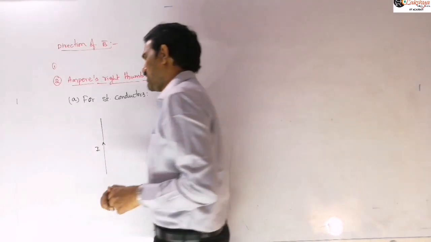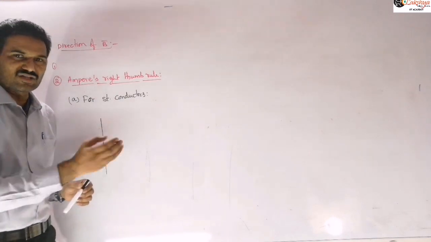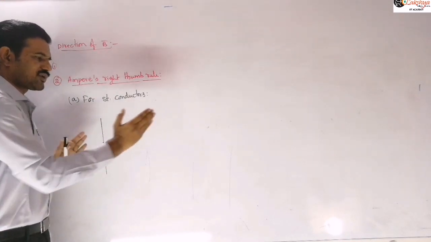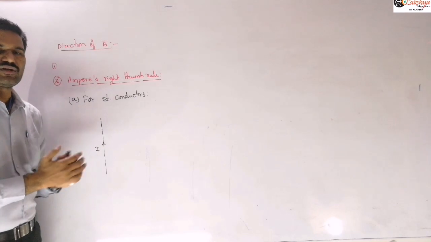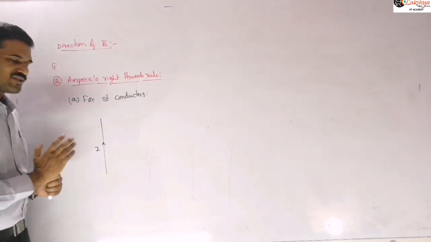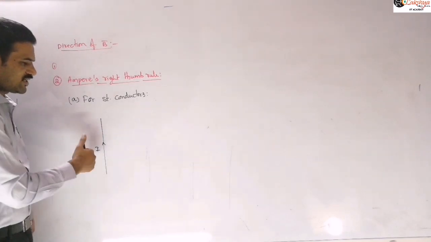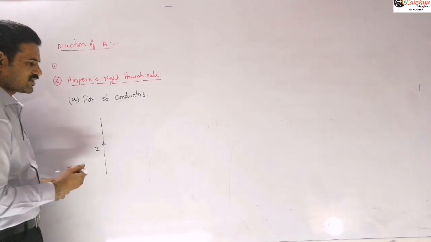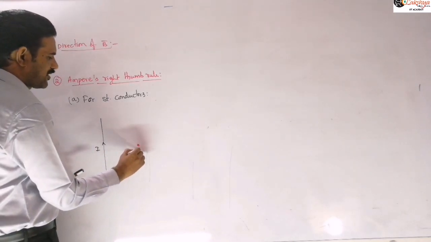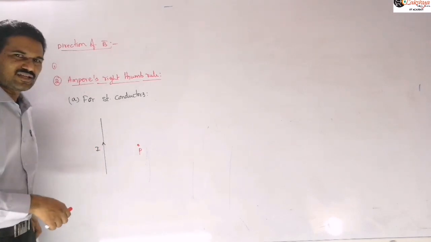Now according to that, if you take any point on the right side here, the direction will remain the same. For any point on the right side the magnitude will be different at different points. We will derive an expression for that with the help of Biot-Savart's law. Just now we are discussing the direction. So if the current is flowing like this, I take one point here, suppose this is the point P. Can you say the direction of the magnetic field at that point P due to this current carrying conductor?